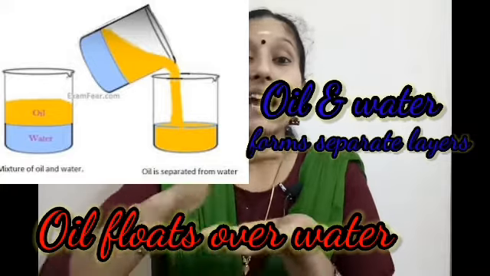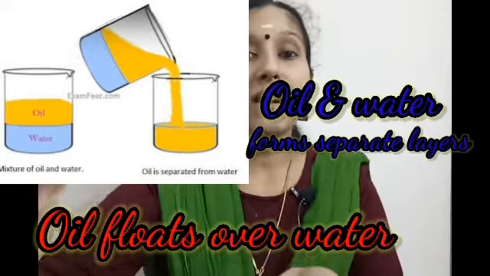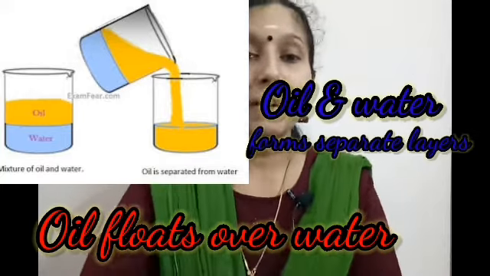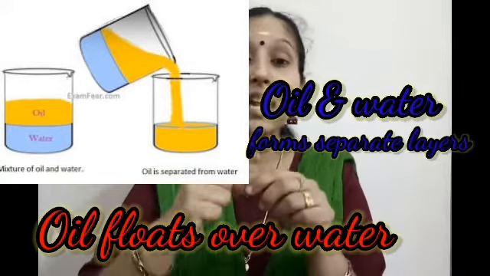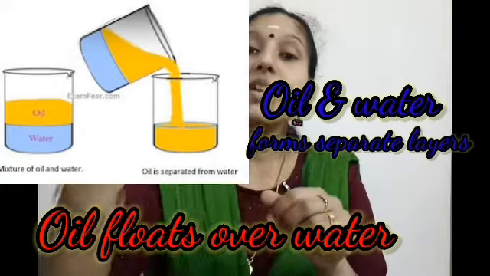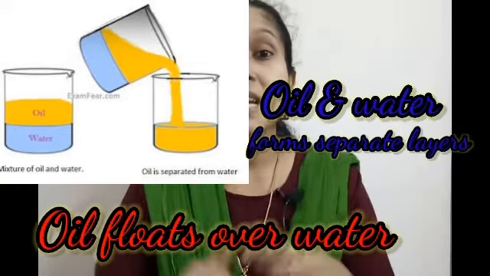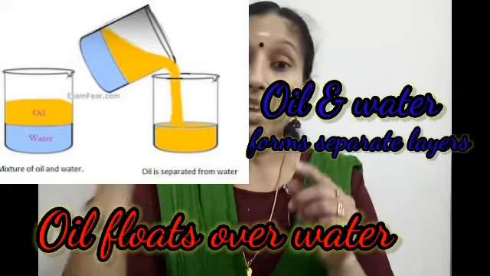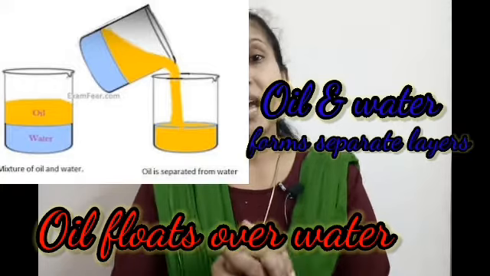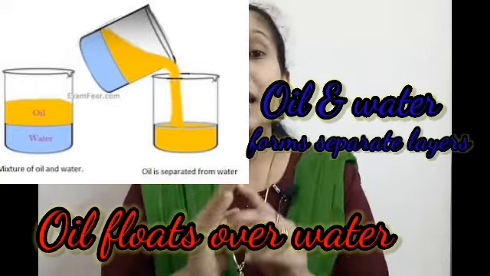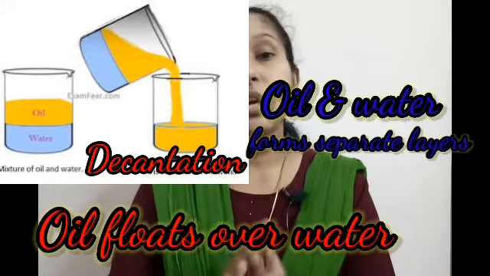Because oil is lighter than water. Then you can remove that oil layer to another glass. You can pour that oil layer to another glass by means of decantation. So that process is known as decantation, removal of one layer to another glass. So you can remove the oil layer to another glass by means of decantation. This way we can separate oil and water.